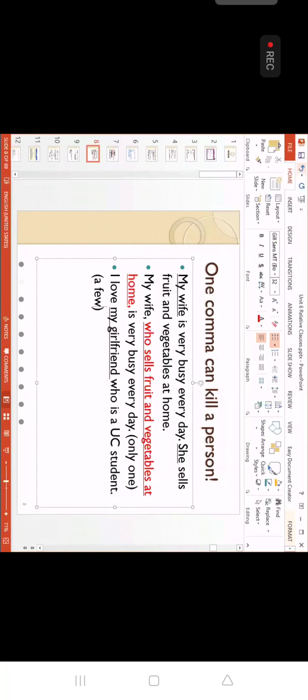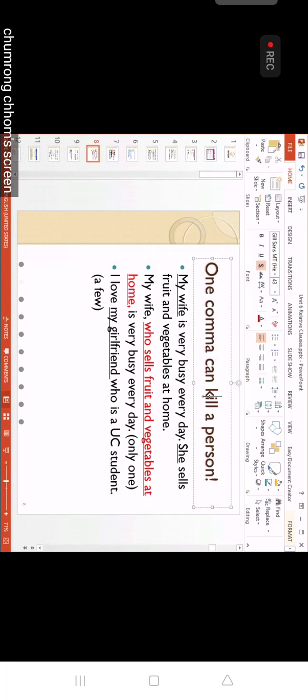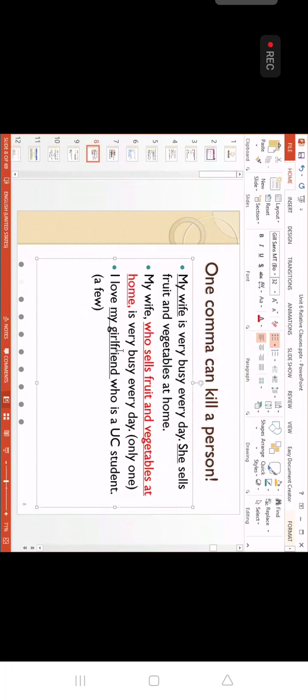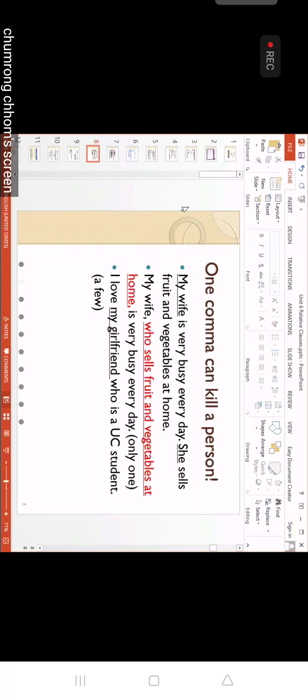One girlfriend is a UC student. One girlfriend is maybe your villager, right? One girlfriend is a karaoke girl, something like that. That's why you have to be careful about it with comma here. That's why I say one comma can kill a person. Be careful, okay? When you write your sentences, you see exception, everybody. So comma means only one.